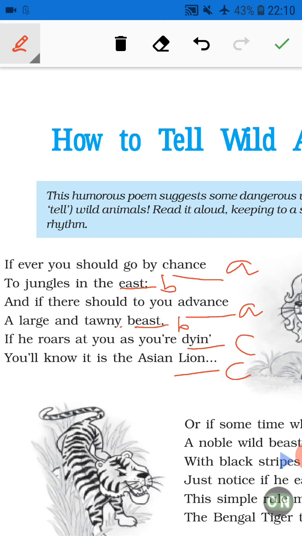So here you can see the first two lines, there is no punctuation mark, no full stop, no question mark. So here enjambment is used. Now the third and fourth line, here also enjambment is used, and also fifth and sixth line enjambment is used. So second poetic device is enjambment.